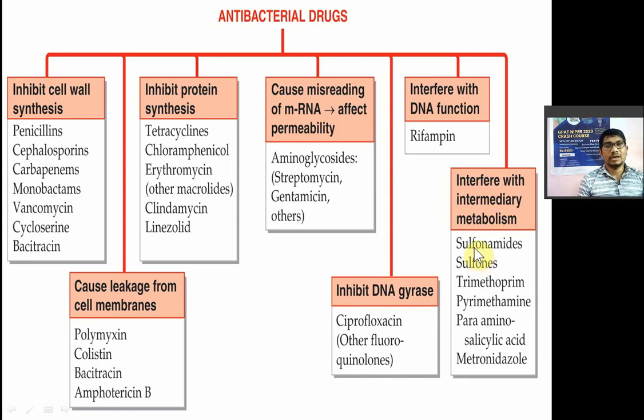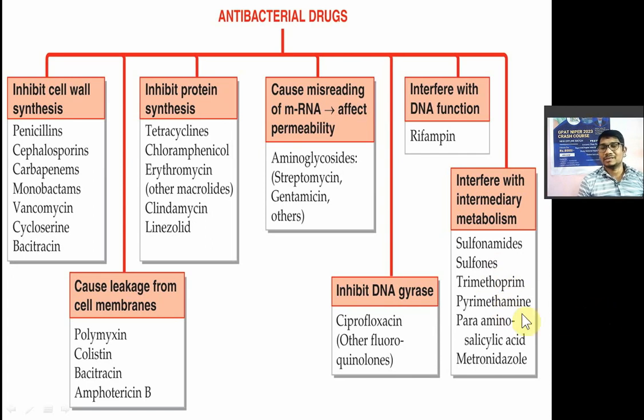Crystalluria is because of the acetylated metabolite, because these sulfonamides are metabolized by acetylation reaction, and the acetylated metabolite is less soluble in water, and that's why it recrystallizes in the lumen of tubules in the kidney, and that's why it causes crystalluria, right? So remember this. Now sulfonamides can also cause Stevens-Johnson syndrome, and are teratogenic in nature, right? Sulfones, trimethoprim, and then pyrimethamine.